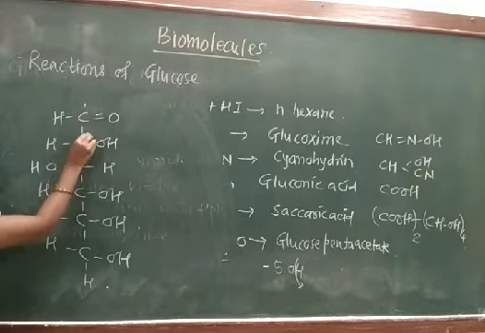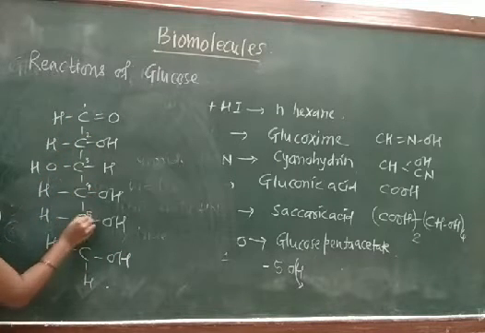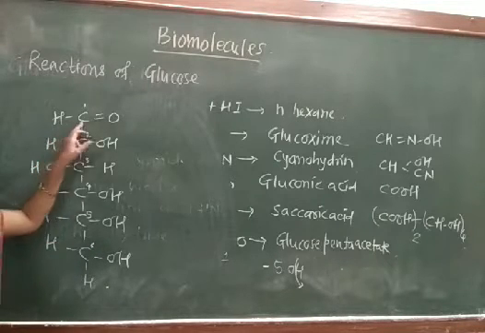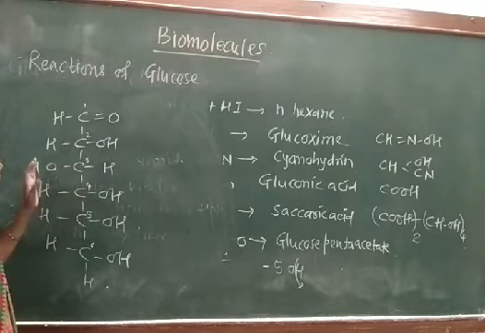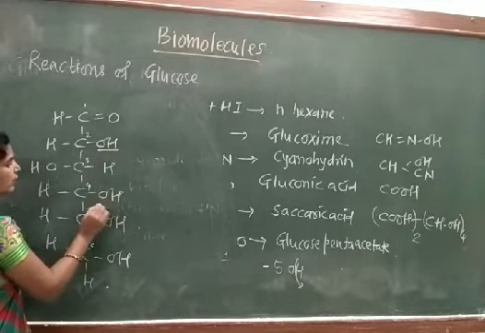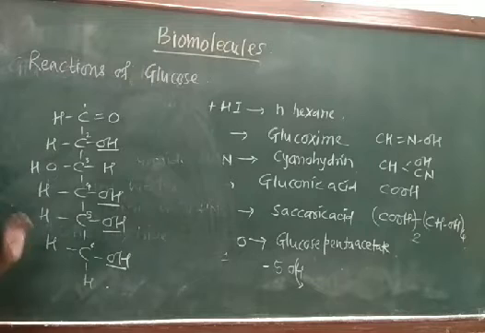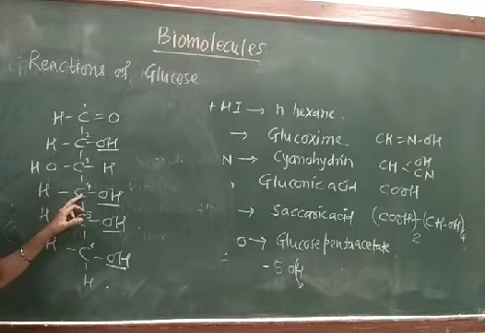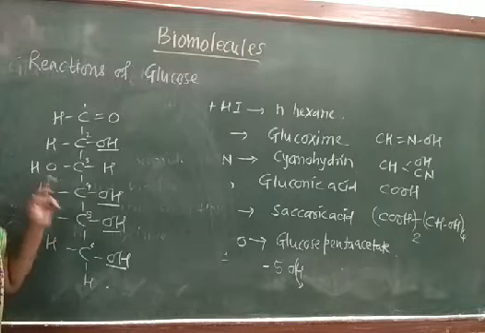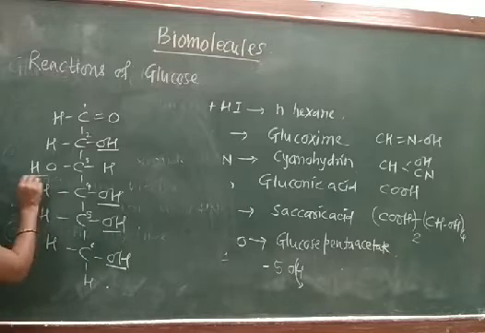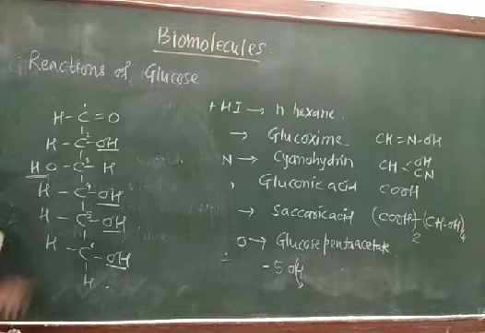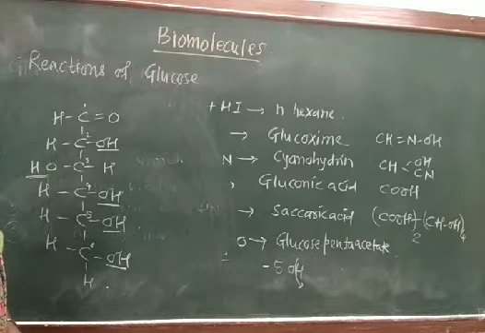So, when we look at the structure of the glucose molecule, we can say that it has 5 OH groups and 1 CHO as the functional group. Carbon number 2, carbon number 4, carbon number 5 and carbon number 6 have the OH group on the right hand side, whereas carbon number 3 has the OH group on the left hand side. So this is all about the open chain structure of glucose.